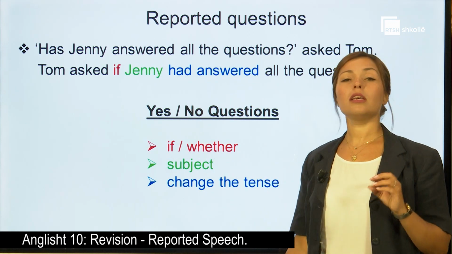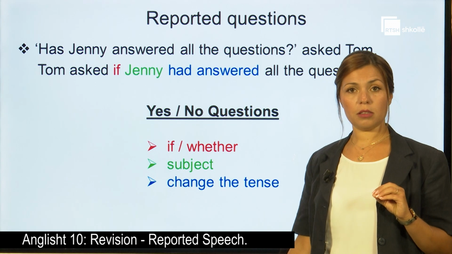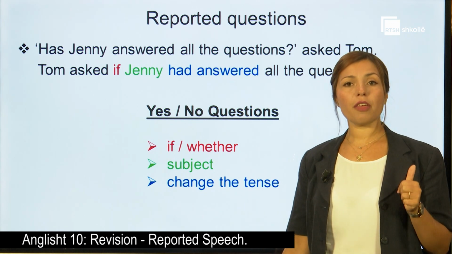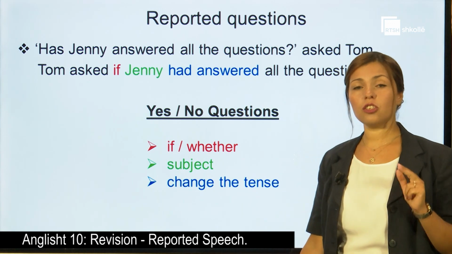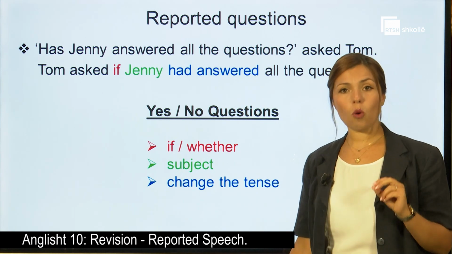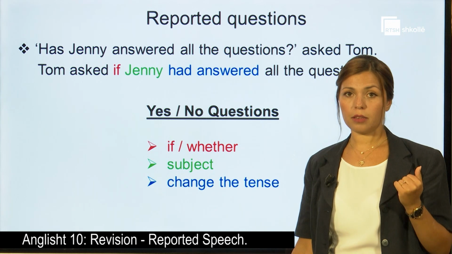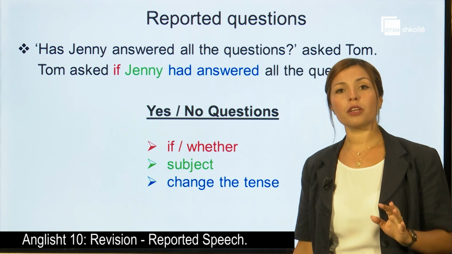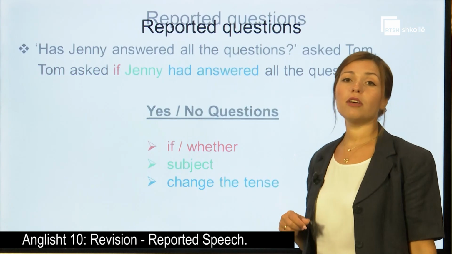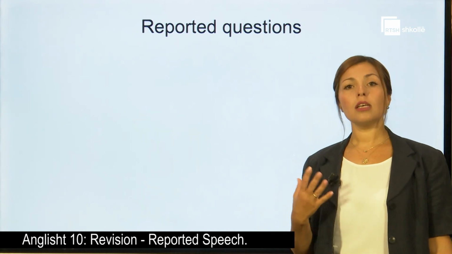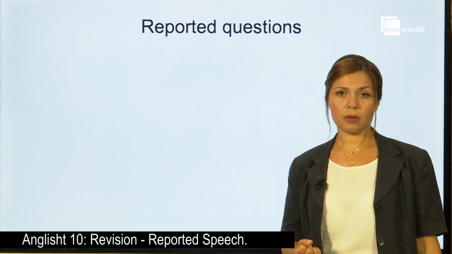So, three steps to keep in mind. If, then the subject, who, then the change in the tense. So one tense back. And of course, we never forget that we don't have a question anymore, but we have an affirmative sentence, a simple sentence.